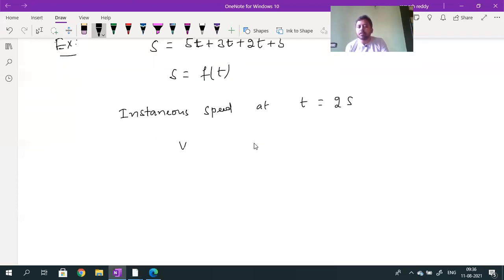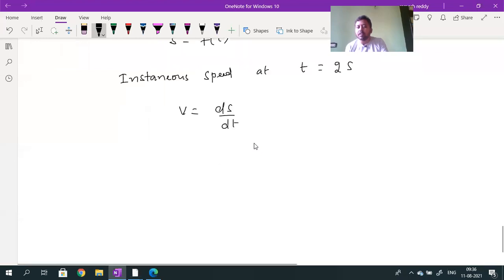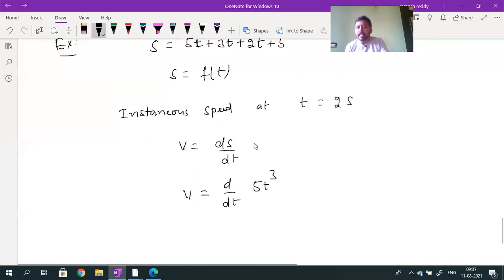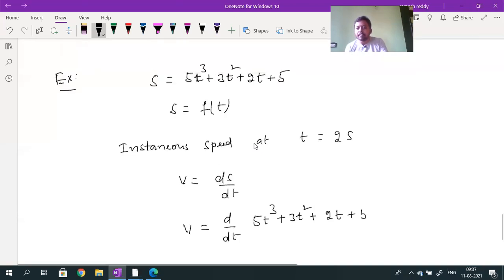The instantaneous speed formula I know. So v is equal to ds by dt. Correct? The derivative of s with respect to time will give you the instantaneous speed. Then v can be written as v is equal to d by dt of s, where s is 5 into t cube plus 3 into t square plus 2 into t plus 5. This is the value of s.